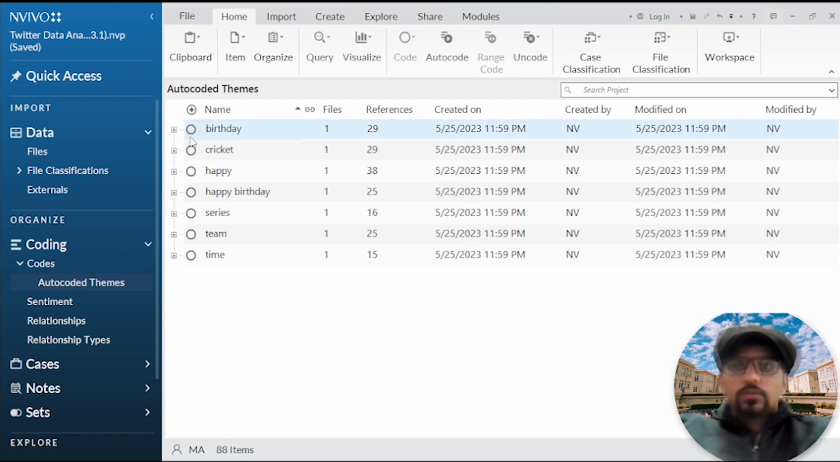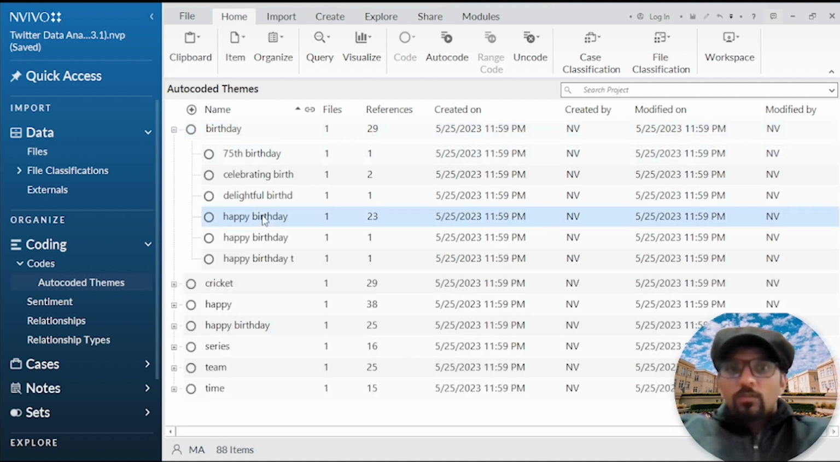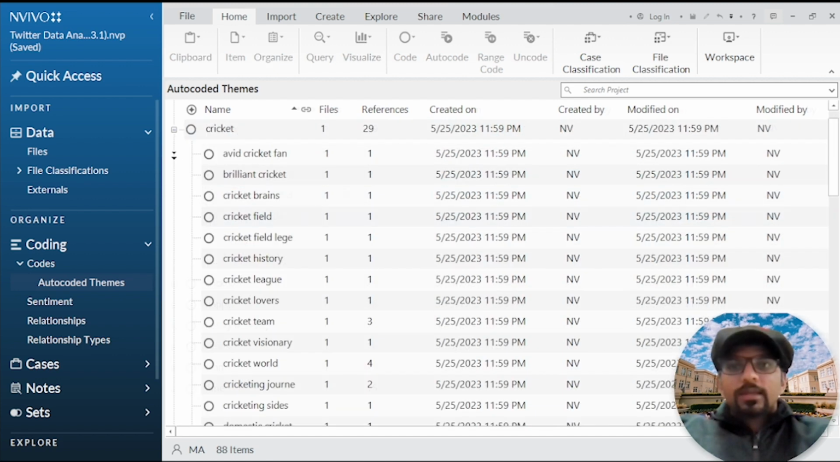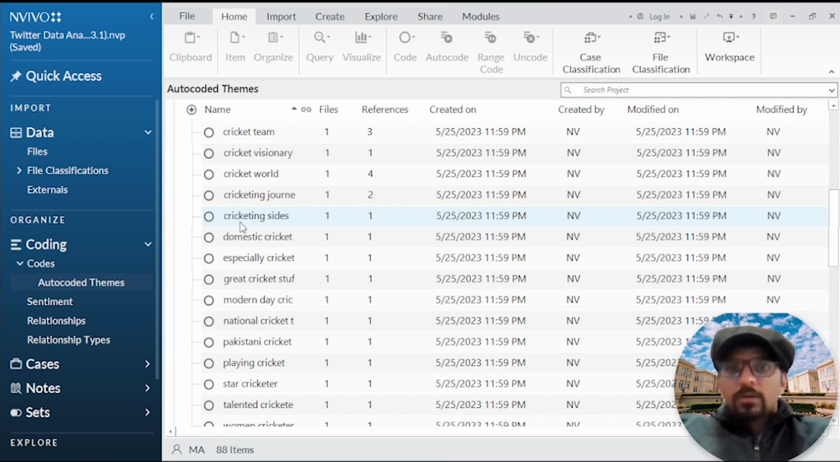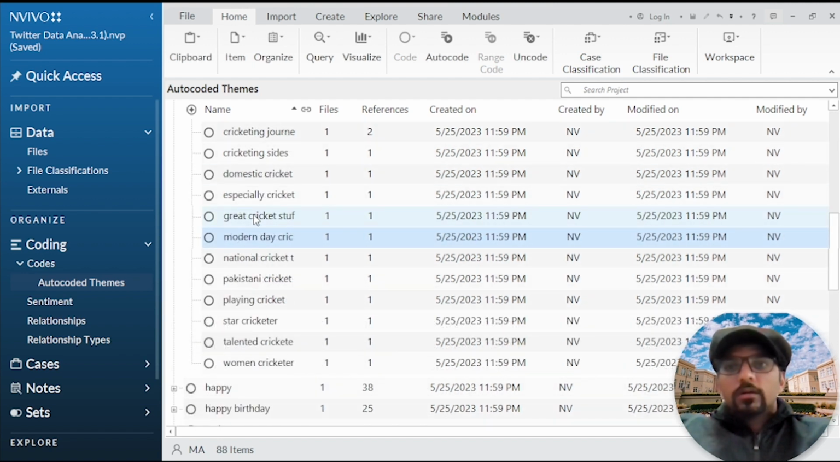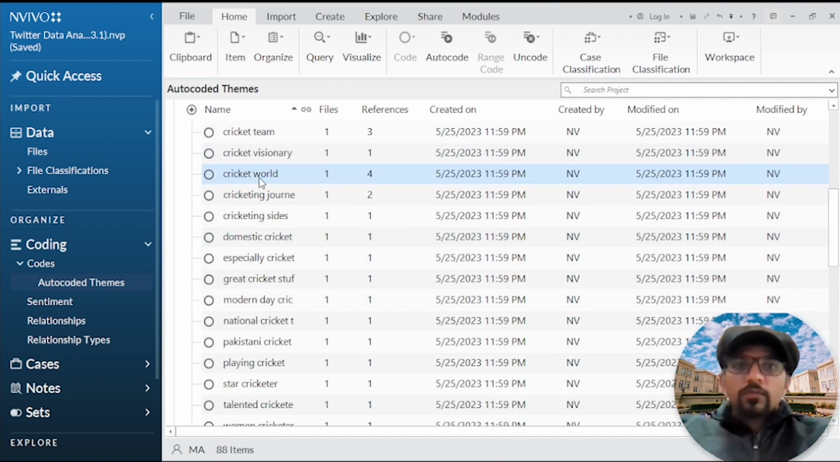Let's get started. This first auto-coded theme, birthday, revolves around birthday-related content, with the dominant child code being happy birthday, which has 23 sentences. This theme likely encapsulates tweets celebrating birthdays, possibly including Babar Azam's own birthday as well. The cricket theme is extensive and highlights Babar Azam's deep association with cricket. This theme encompasses various aspects of cricket, from discussions about teams and players to the history of the sport, modern day cricket, domestic cricket, etc. Child codes like cricket team and cricket world provide insights into his cricket-related interests and activities.